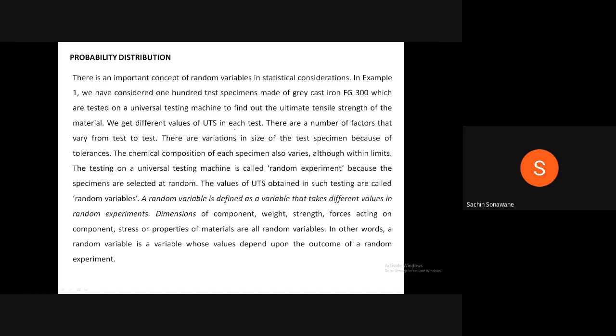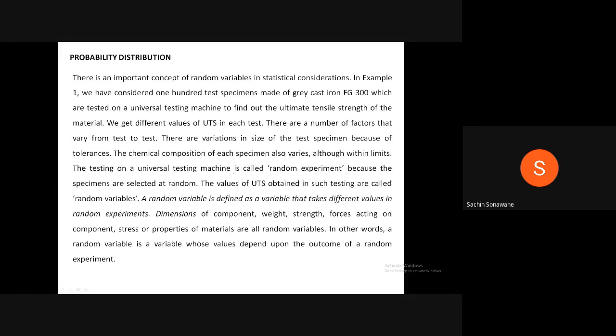We get different values of UTS in each test. There are a number of factors that vary from test to test. There are variations in size of the test specimen because of tolerances. The chemical composition of each specimen also varies, although within limits.